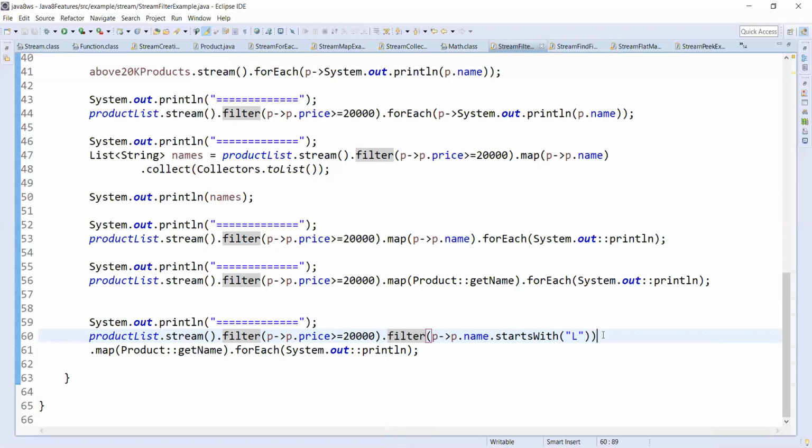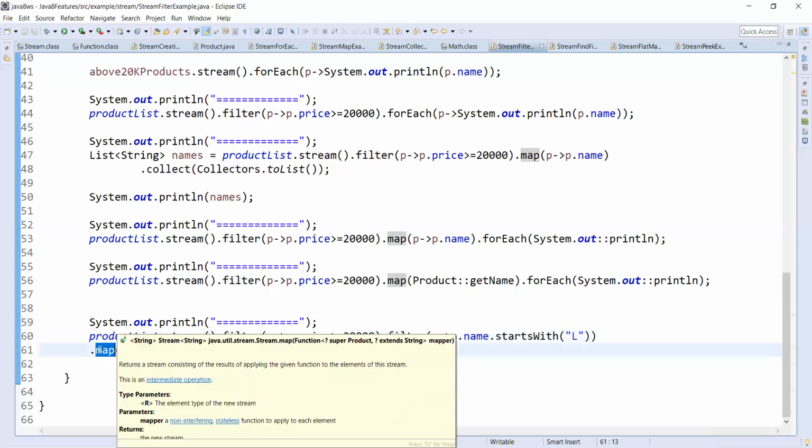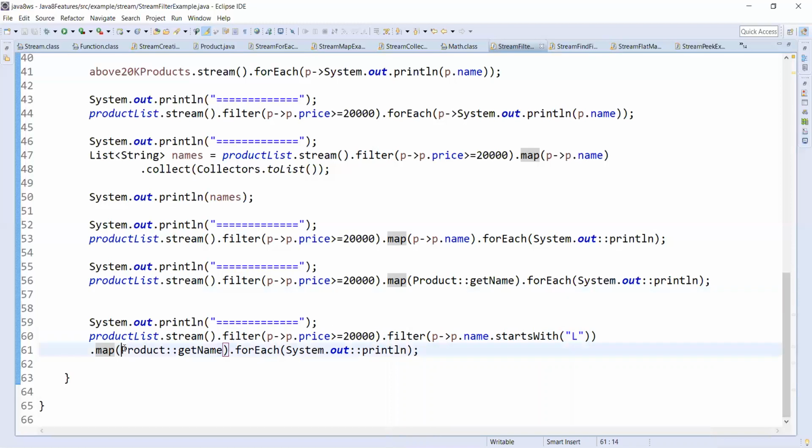that is also a stream, a stream of one product, and we are trying to map, to convert that stream into a name stream by using the getName method of the product class. That means on each element of the stream it will get the name of the element by using the getName method of the product, and iterate by using forEach and print that element over here.